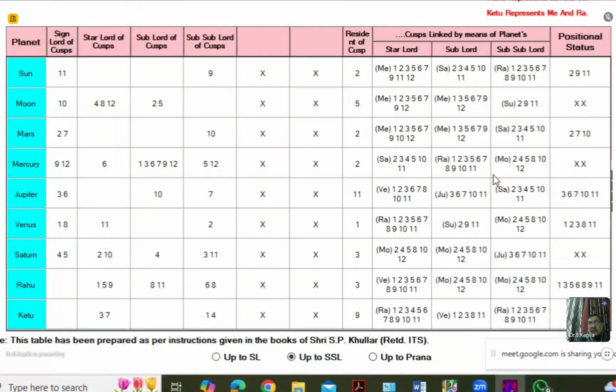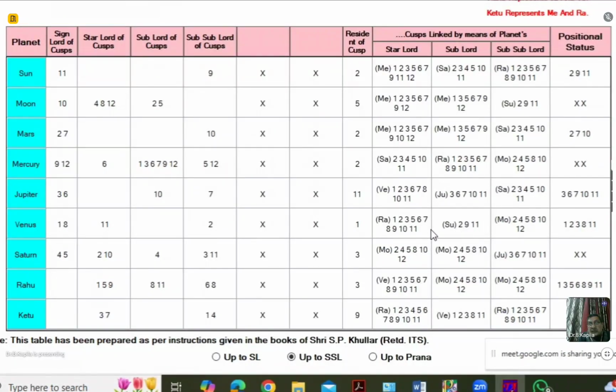Take the case of Mercury. Appearance of 2, 6, 10 is there. Appearance of 2, 10, and 12 is there. Take the case of Jupiter. Appearance of 6 and 10 is there. Then final confirmation by 2 and 10 is there.